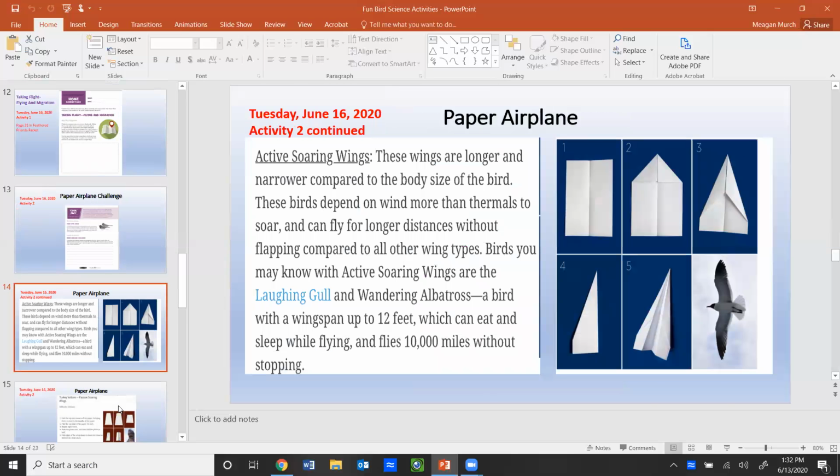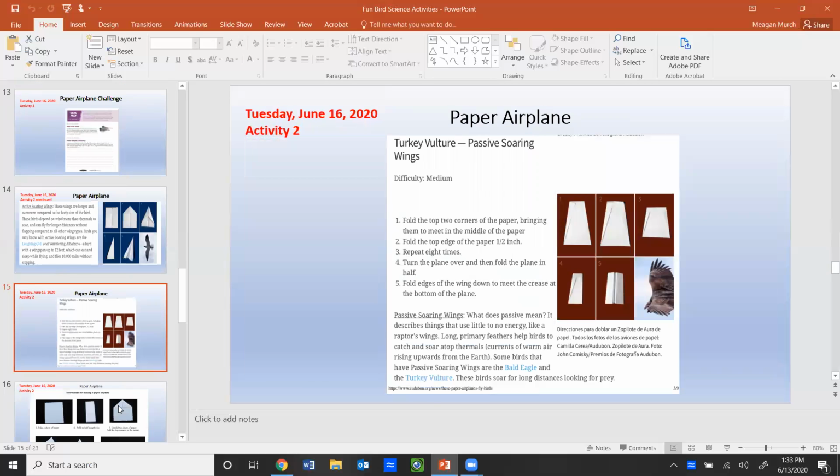Okay, so here are just some ideas for a paper airplane. This one's called Active Soaring Wings, and it shows you how to fold that. If you want to do this one, then pause the video so you can see step by step. Here is another type of paper airplane that you can fold, the Turkey Vulture Passive Soaring Wings. If you would like to do this version, feel free to pause the video so you can see all the steps.